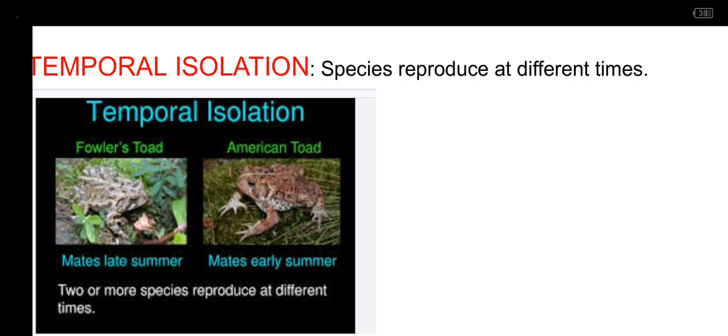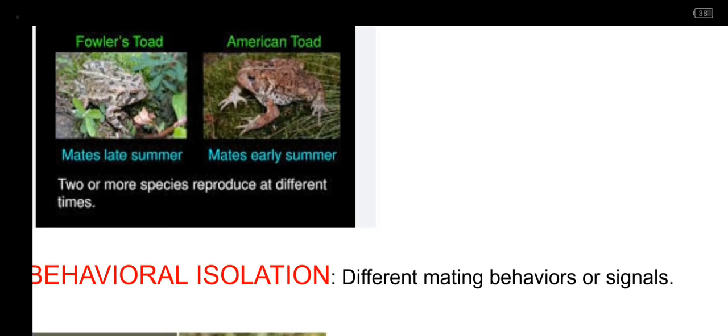These might look like very similar species, but because of that they fail to interbreed because they meet at different times. So now, these organisms that fail to mate at the same time are liable to undergo what we call speciation. Speciation is just the formation of a new species because these two cannot mate. So at one point, these might have been the same species, but with time they might change.